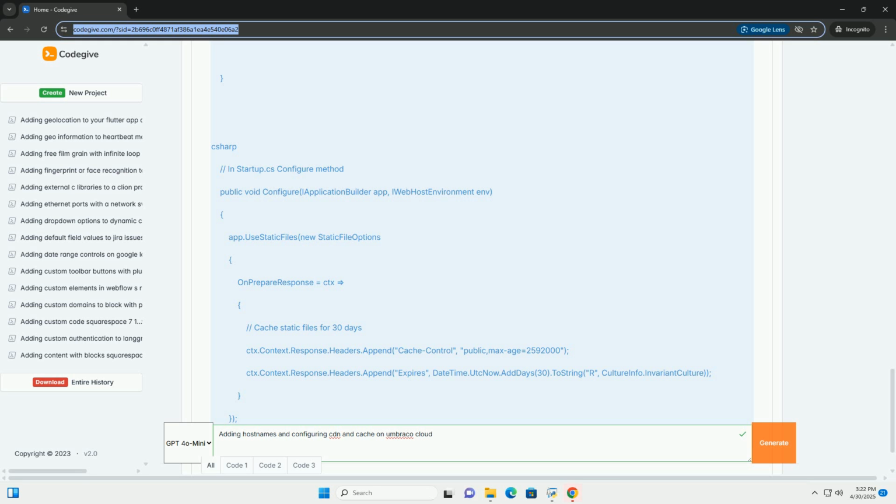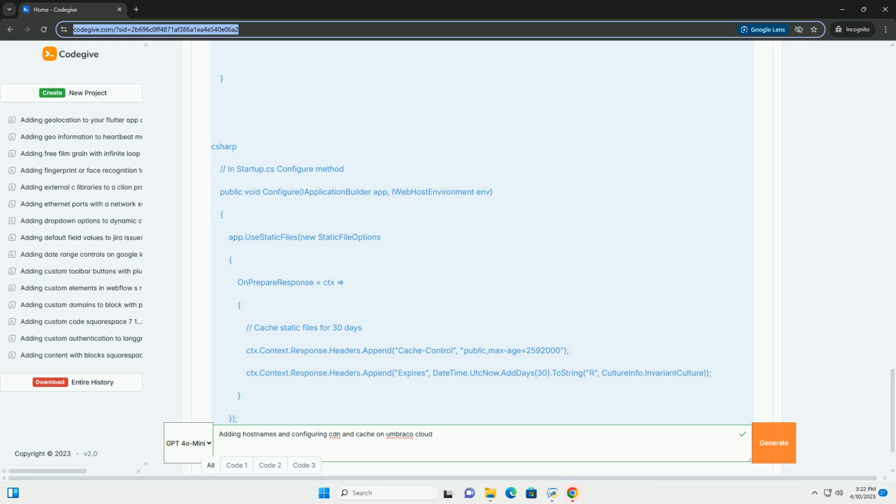3. Configuring a CDN, Cloudflare example. While Umbraco Cloud's built-in CDN provides some basic caching, you'll often want a more robust CDN solution like Cloudflare, Akamai, or Fastly for advanced features, larger global reach, and enhanced security. This example uses Cloudflare, as it's popular and offers a free tier.